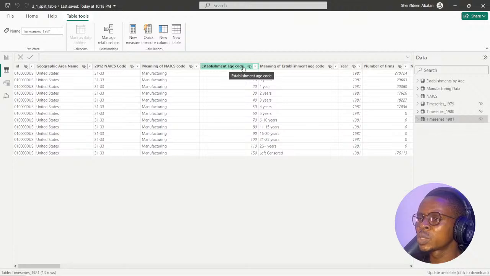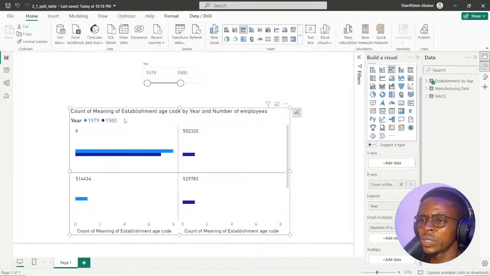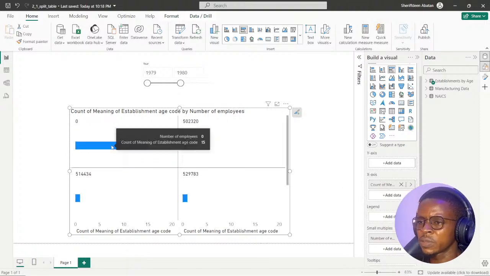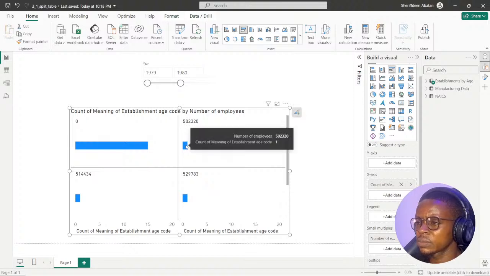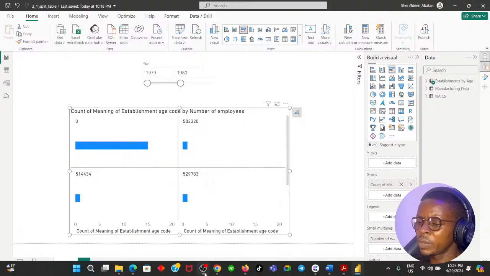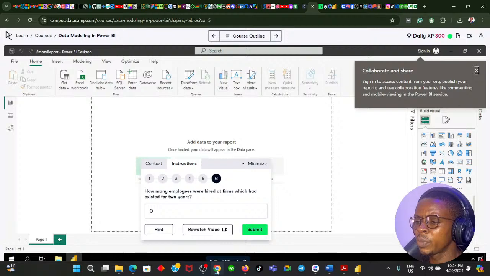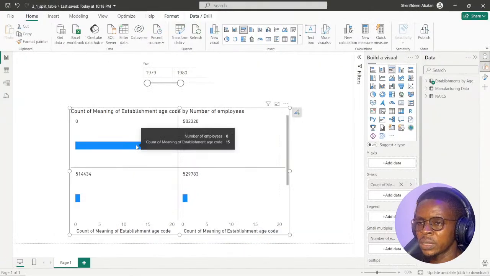Was establishment age code. Oh, I didn't get the instruction. So the establishment age code is the years that they've established themselves. So how many employees, establishment age code 0 years. The age code is probably 2 years now. Okay, how many employees? Hold up. How many employees were hired at firms which had existed for 2 years? Oh, okay. This has existed for 15 years. Establishment age code 0 years.